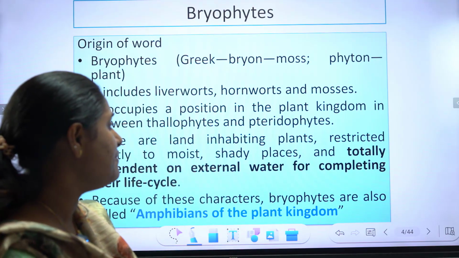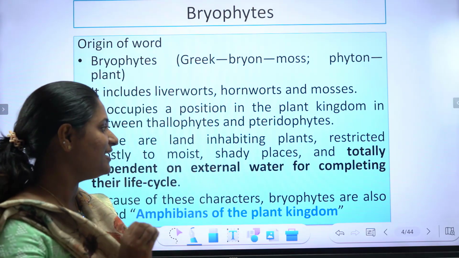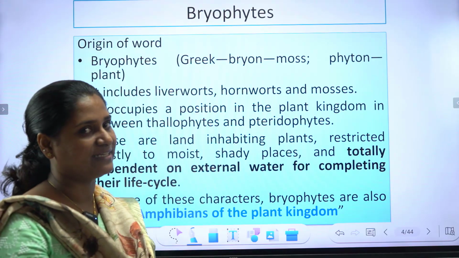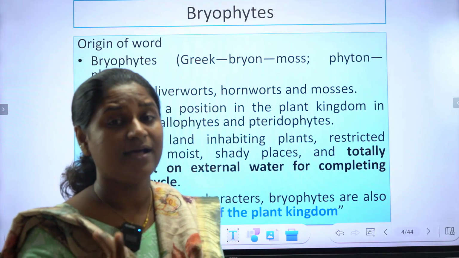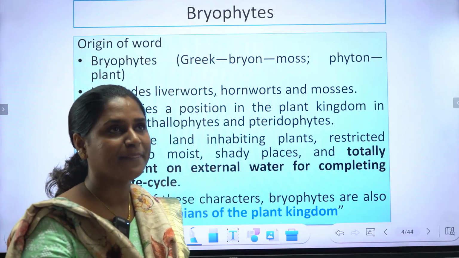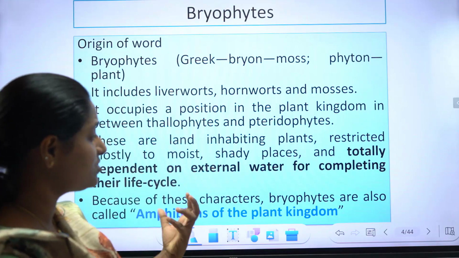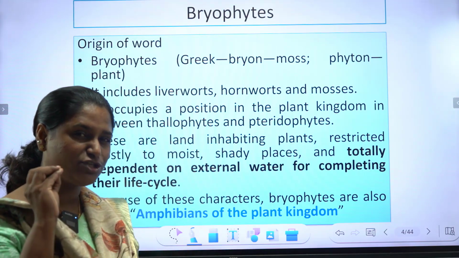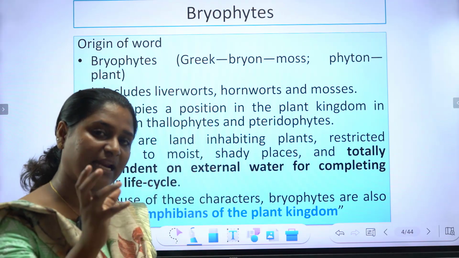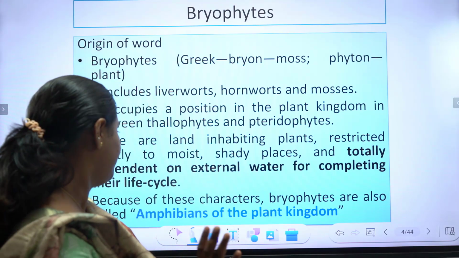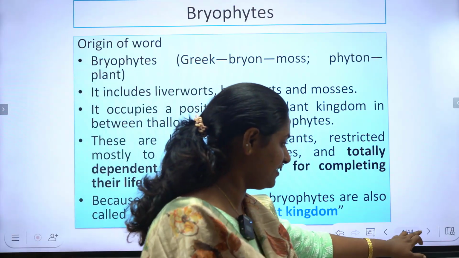These are land inhabiting plants restricted mostly to moist shady places and totally dependent on external water for completing their life cycle. So all of us have heard that bryophytes are amphibians of the plant kingdom. Why are they called amphibians of the plant kingdom? Because they are restricted mostly to moist shady places and they totally depend on water for their reproduction, that is, for completing their life cycle they need water or moisture. And because of these reasons, the bryophytes are called amphibians of the plant kingdom.